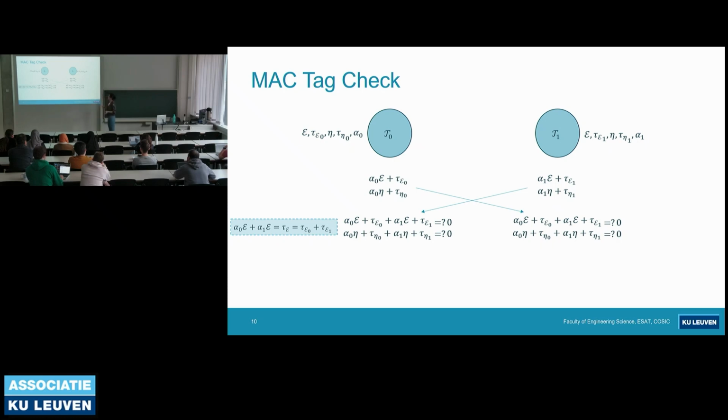And if we do the same for the 0th share of the tag of epsilon plus the first share of the tag of epsilon, we should be getting the tag of epsilon again. So here we add those two variables and check if the outcome is 0 or not. If it's not 0, then there is something wrong in one of the variables, so a fault was injected and the tiles abort. If they're both 0, then they assume that everything is as intended and they continue with the computation.